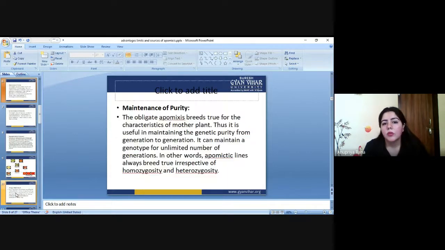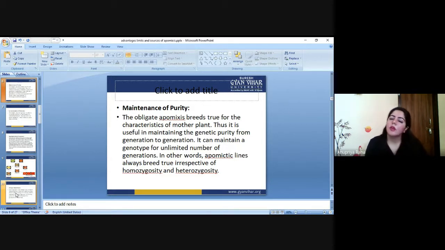So that's why, through apomixis, we can produce purity, and also, second, we can maintain purity. Production of purity and maintenance of purity are two different things. Sometimes we can produce or make something, but its maintenance has to be very healthy. Take an example: you bought a car or a bike, whatever it is, but you have to maintain it. You go for servicing and take care of it. This is maintenance.